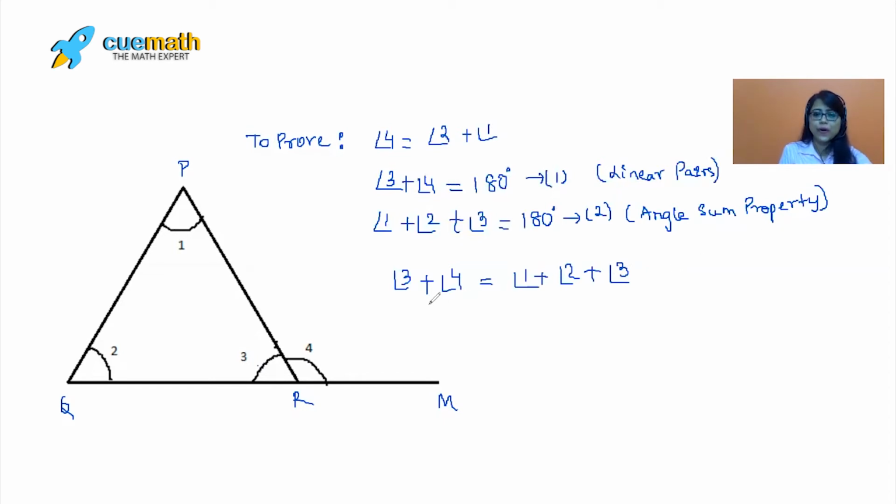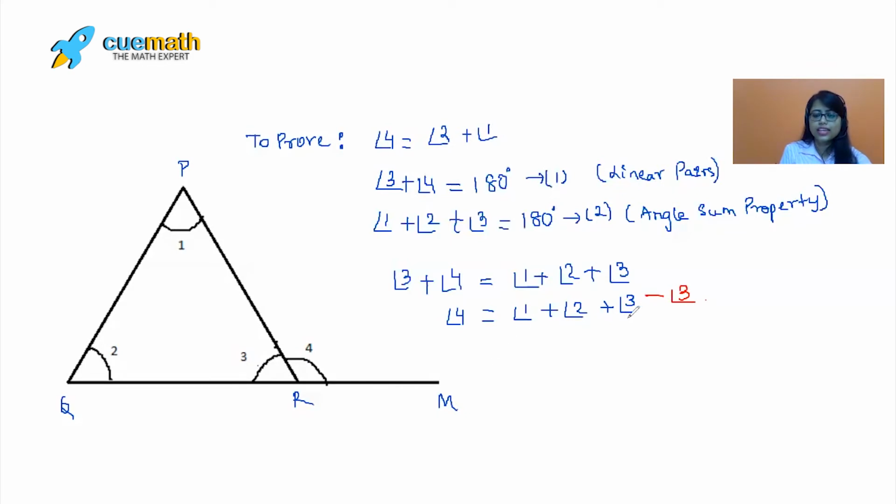So now, since I have angle 3 on both sides, let me bring this angle from the LHS to the RHS. So I can write here angle 4 equals angle 1 plus angle 2 plus angle 3, and the other angle 3 on the LHS, let me write it in red color, and this is minus angle 3. Yes, hope everyone is clear.